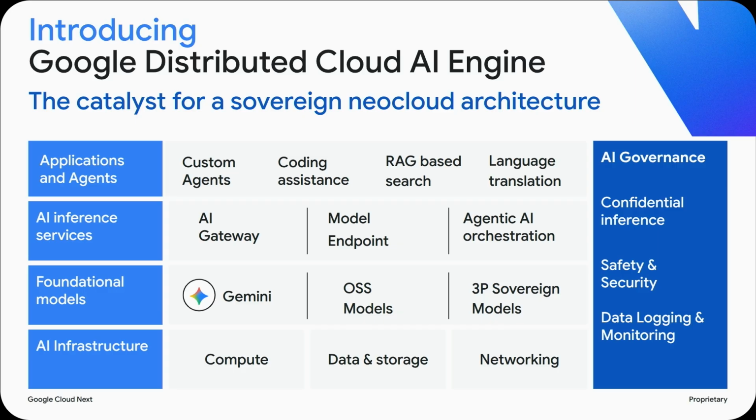We then have our foundational models, including Gemini, as well as other OSS and third-party models. I'll talk about the new set of inferencing capabilities that we're introducing, and then finally, applications and agents. And on the right side, you see an AI governance stack. That is equally important. How do we make sure that we can absolutely provide your workloads with the best security?